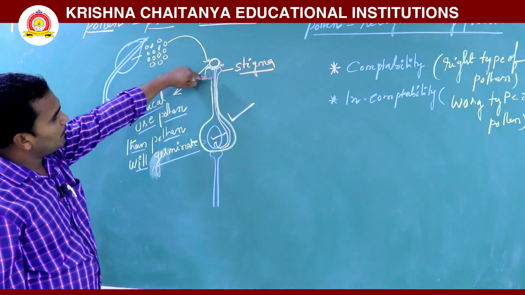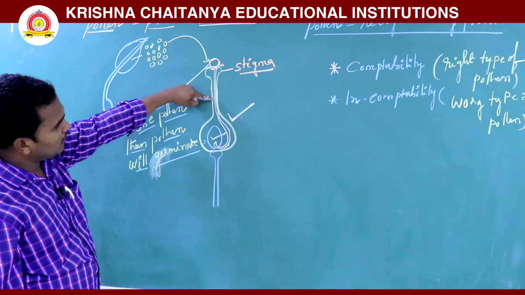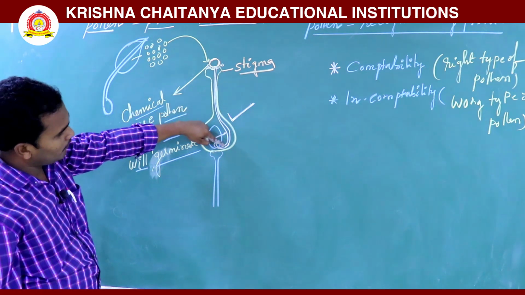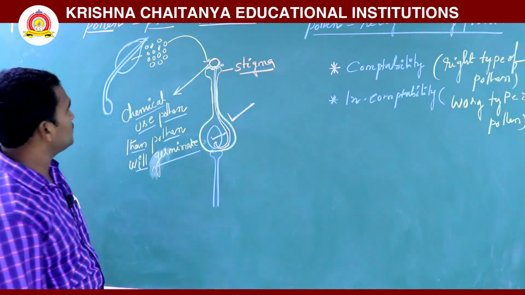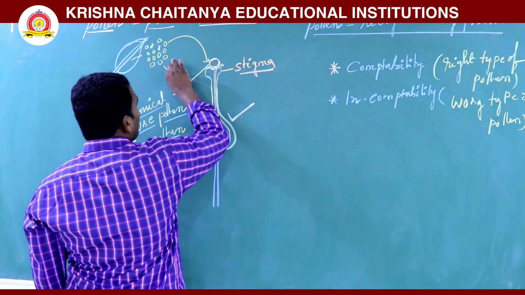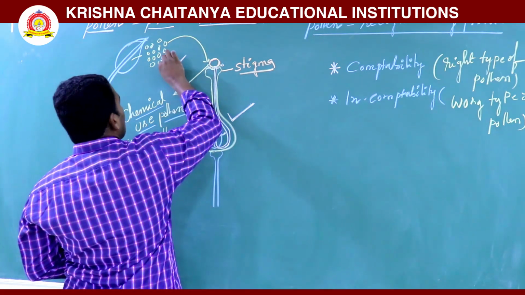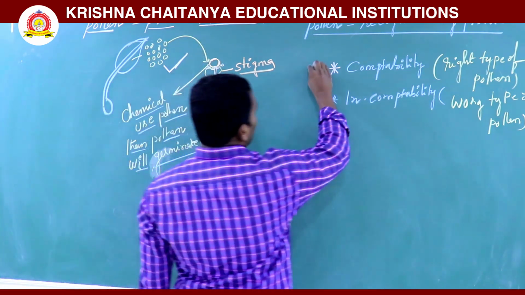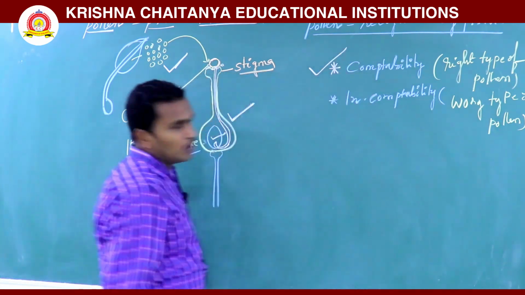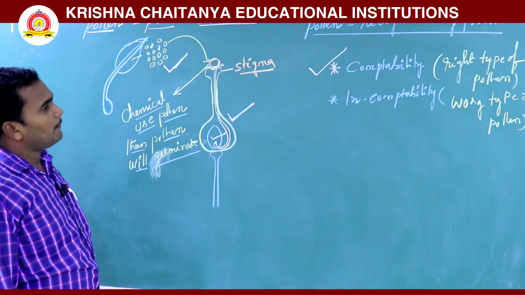Then the tube passes through the stylar tissues and finally reaches the ovary, then the ovule, where fertilization takes place. This is the right type of pollen grain, which is nothing but compatibility.